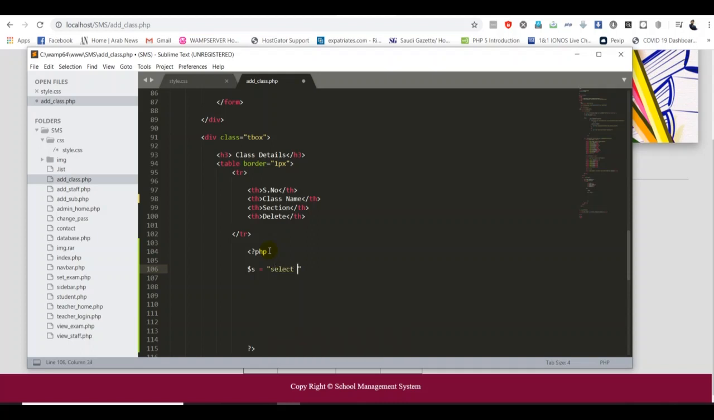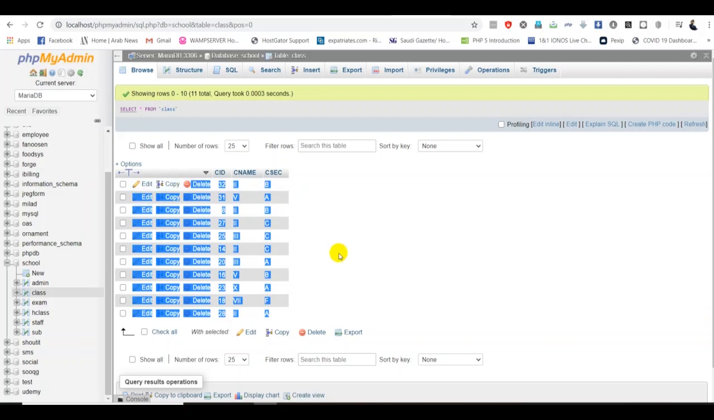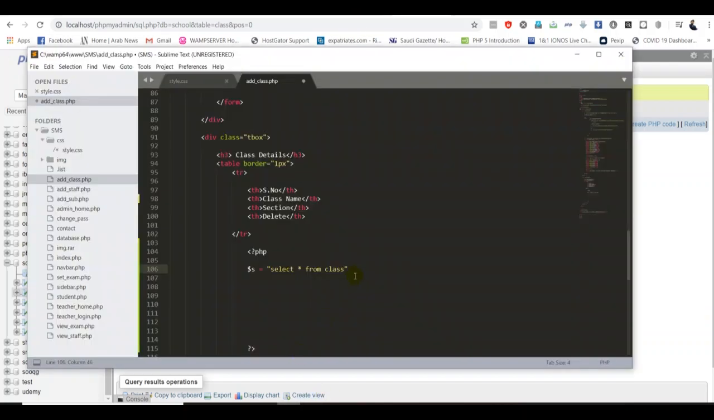Type here: select star from class, the name of the table. The star means I ask the system to select the entire data in the table. If I put the star, the system will collect all the data. That's why. All right, good. Then at the end of each statement in PHP, you should put a semicolon.